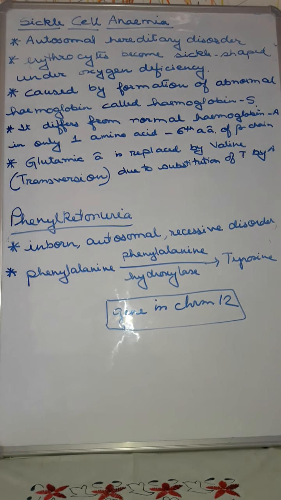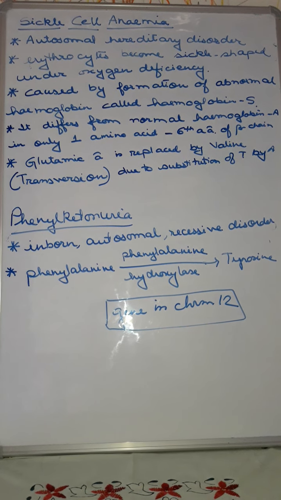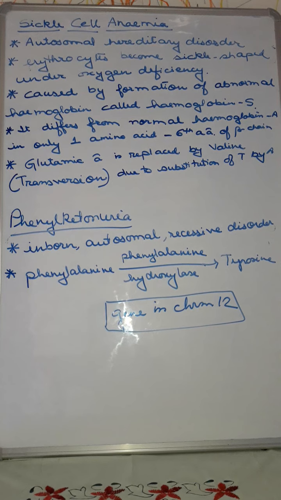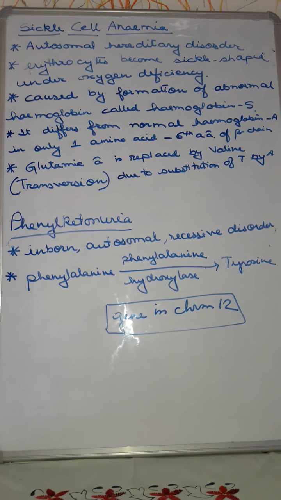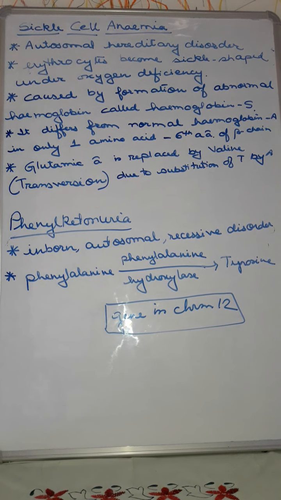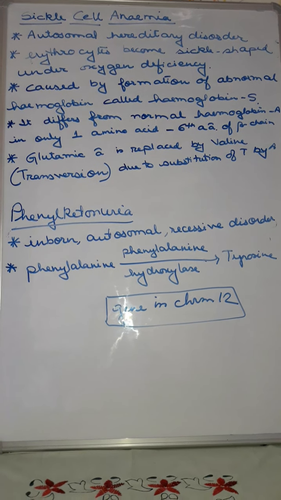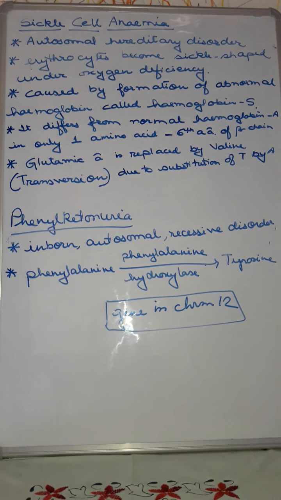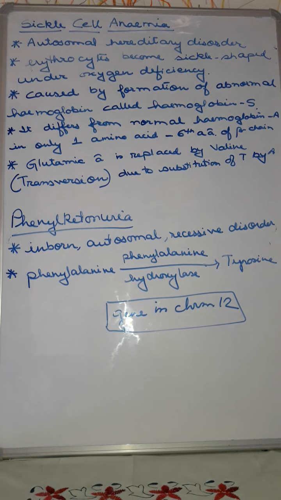Sometimes they are unable to walk, unable to talk, and there is decreased pigmentation of hair and skin. Moreover, these babies, after a few weeks of birth, show these symptoms, and most of the time they do not survive for long. So these are the different defects occurring due to a single gene. In sickle cell anemia also we observed that due to one particular gene the whole thing is changed, and in phenylketonuria also due to one particular gene the whole thing is changed.